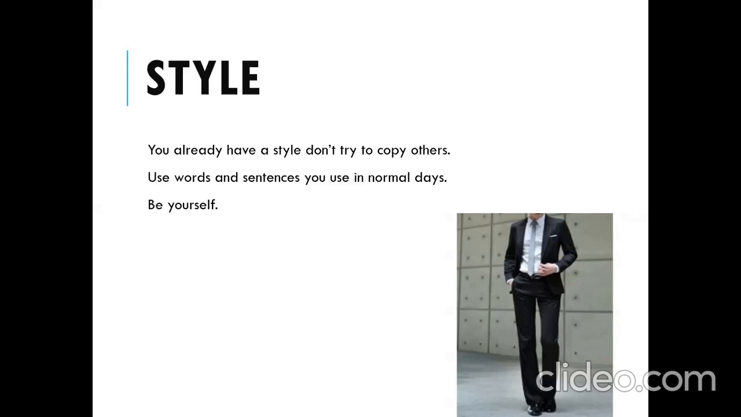And then the style that you use should be a normal one. Don't try to pretend to be someone else. Be yourself.